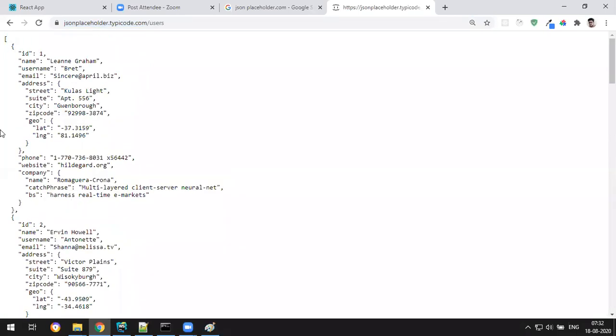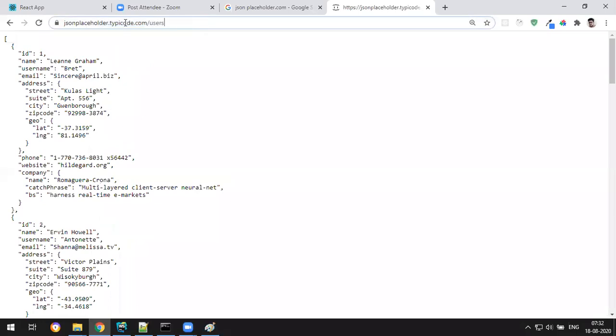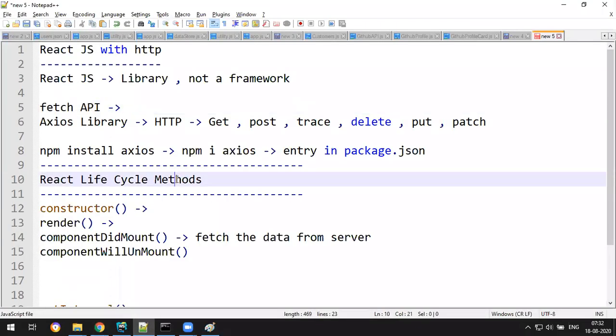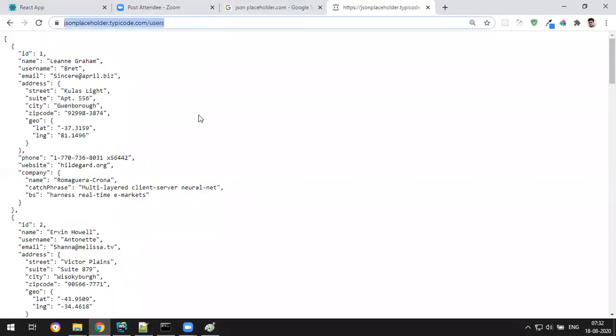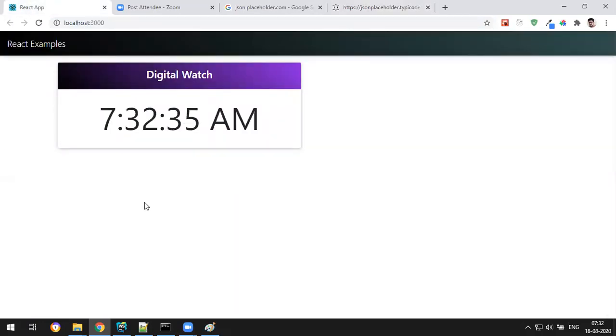My plan is, from my React.js application, I will connect to this server, this location, this address, and fetch data, using Axios. We have installed Axios successfully, and we also got the server-side URL. The only thing left is to fetch data. So let's create a new component to fetch data.